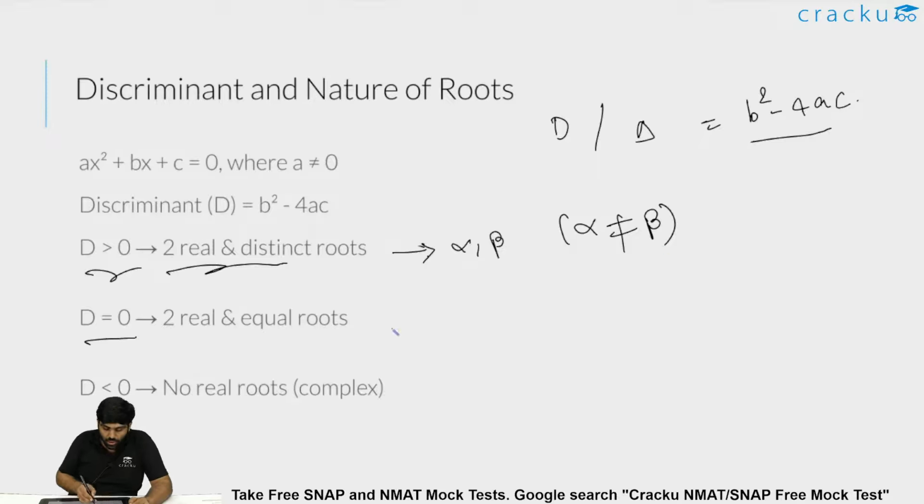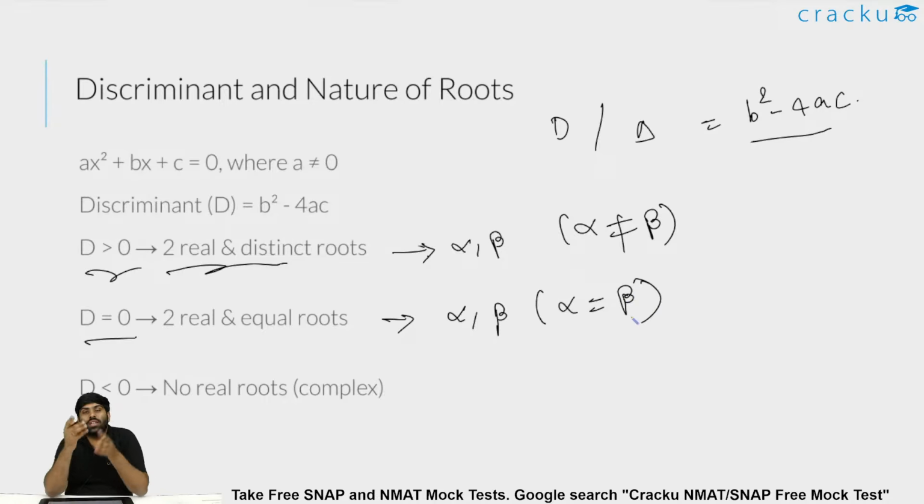But if D is equal to 0, that is, if b square is equal to 4ac or b square minus 4ac equal to 0, then we have two real roots alpha and beta, but both are repeated, that is alpha equal to beta. That is, if the root is 4, then the only root for that equation is 4, but it is said that the quadratic equation has two real roots, and both are the same. There is no distinctness, both are the same, 4 and 4. There is no other value.